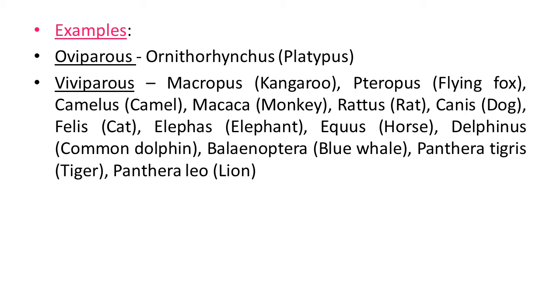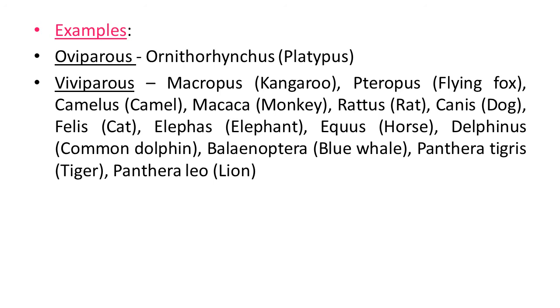In our surroundings also, we have seen so many animals belonging to class Mammalia, which show the presence of one pair of mammary glands. As we know, exceptions are there. An oviparous animal is also present in class Mammalia, and that is Ornithorhynchus, which is commonly known as the platypus. So being a mammal, it is an exceptional case of an oviparous animal. Mostly they are viviparous animals.